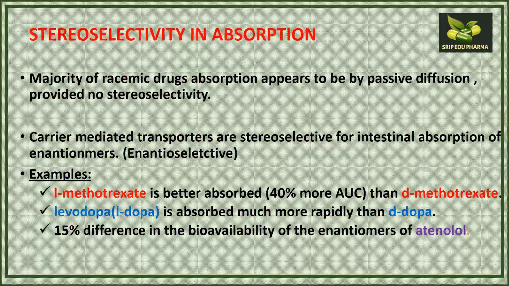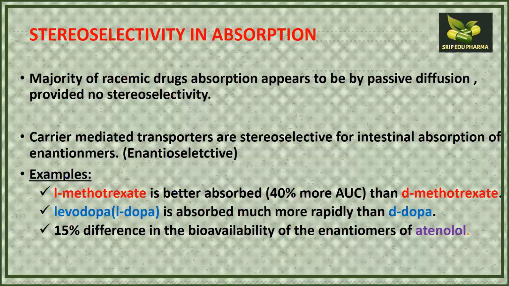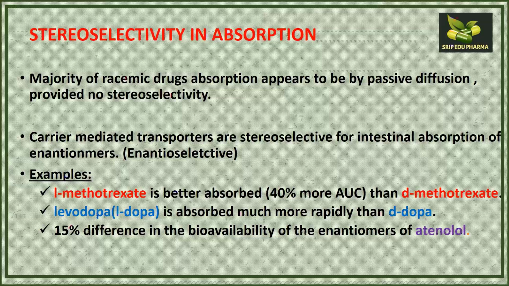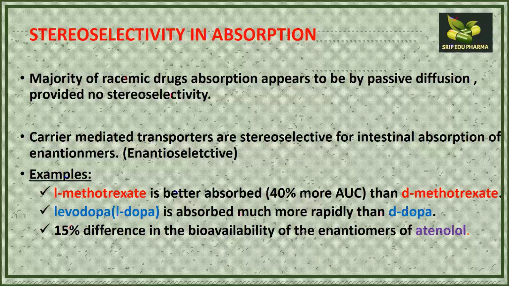Racemic drug absorption appears to be by passive diffusion, and it does not show any stereoselectivity because it contains both the dextro and levo enantiomers, and their diffusion occurs by passive diffusion, so there is no effect whether the compound is dextro or levo, because the racemic drug contains both types of enantiomers.